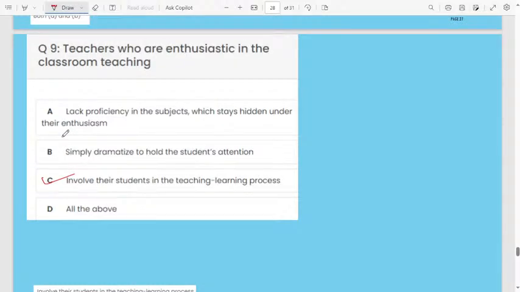Here they are asking about teachers who are enthusiastic in classroom teaching. Enthusiastic means they are more expressive, they want to achieve something in a particular period, and they involve their students in the teaching learning process. They have to make the students involve themselves in the teaching learning process. That is a very good approach towards learning.